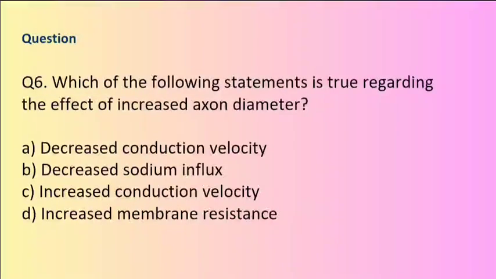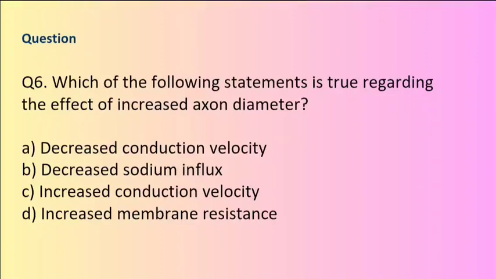Question 6. Axon diameter and conduction. Which of the following statements is true regarding the effect of increased axon diameter? A. Decreased conduction velocity. B. Decreased sodium influx. C. Increased conduction velocity. D. Increased membrane resistance.